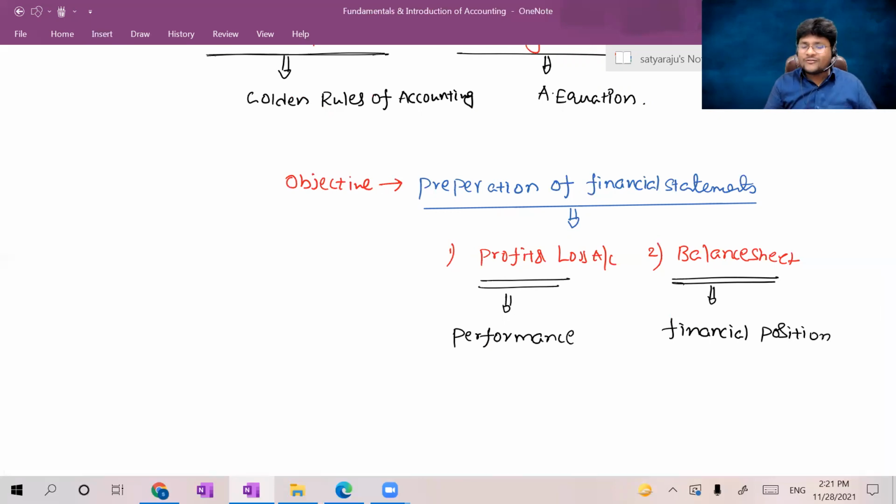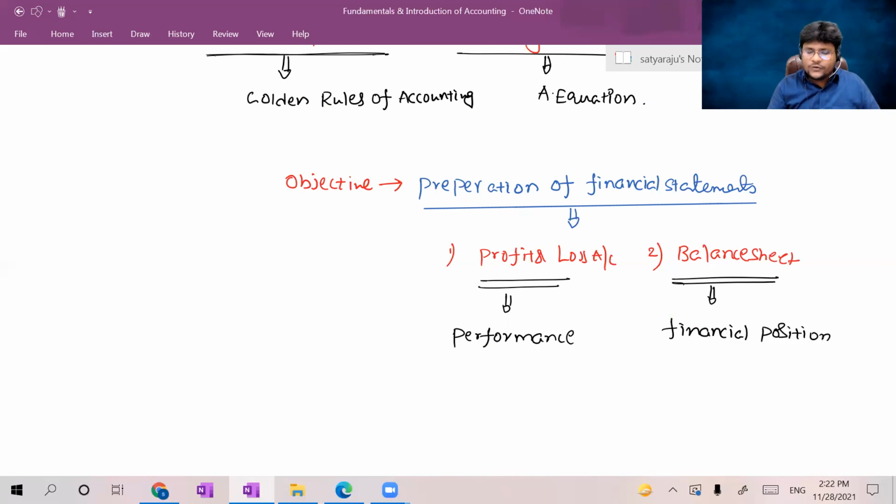How much you are worth, we know by seeing the balance sheet, but not through the profit and loss account. So the balance sheet tells us the status of the financial position, and the profit and loss account tells us the performance of the entity. Am I right? Okay, sir, why are you introducing the financial statements first without establishing the art of recording journal entries? I'm coming to that point, guys.